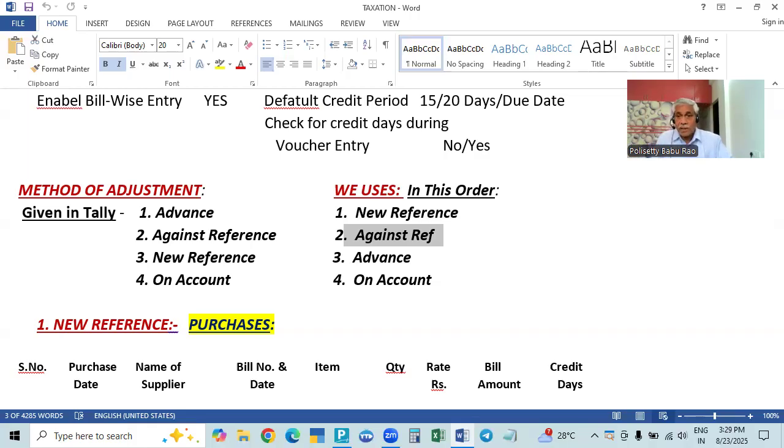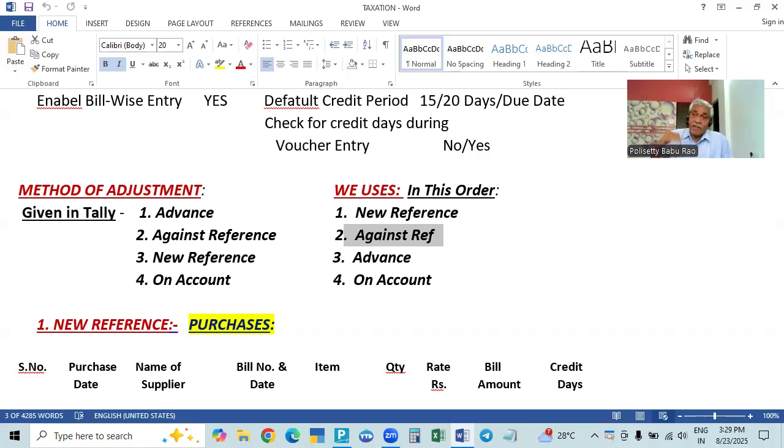That means we will receive some advance. We enter it in the receipt entry, and it will ask you for bill-wise details. It is only advance, not against any bill, so we have to save it as advance reference.